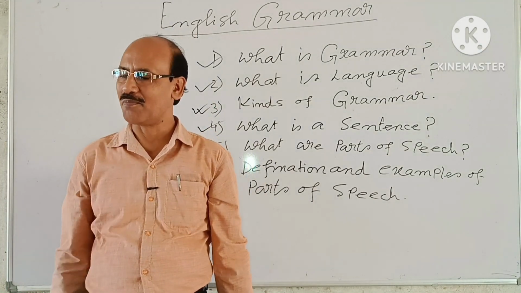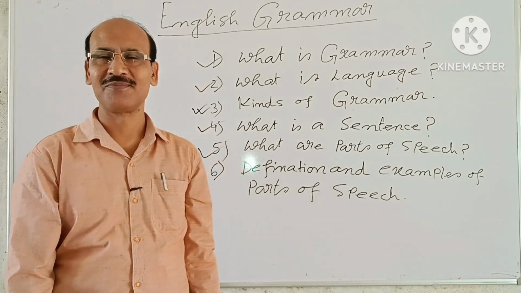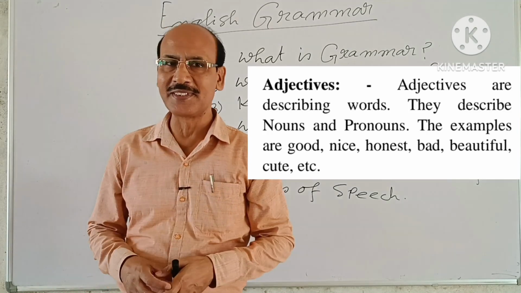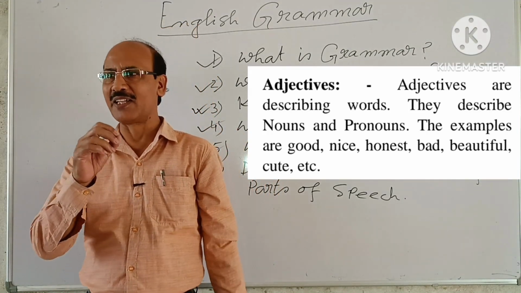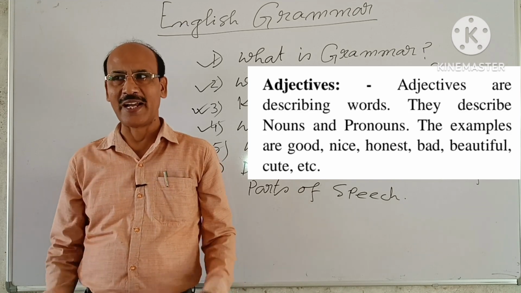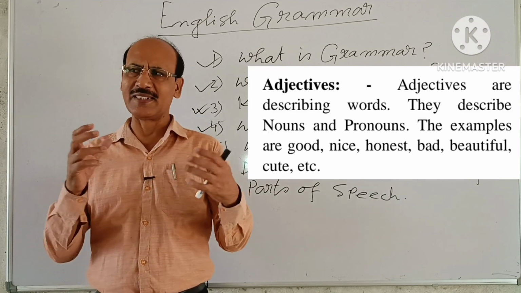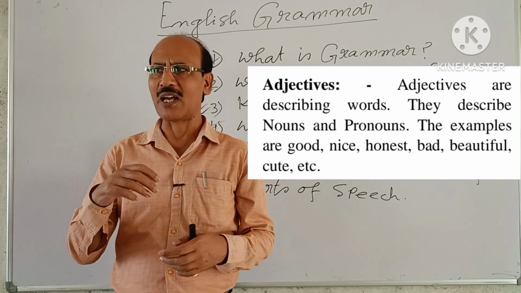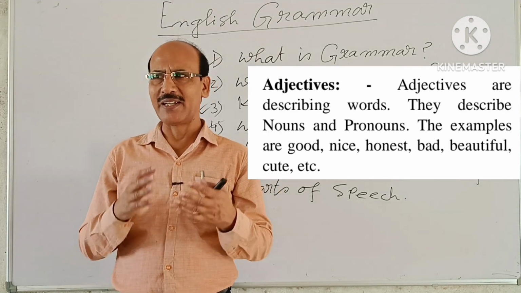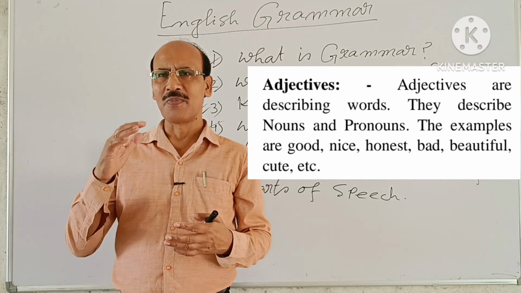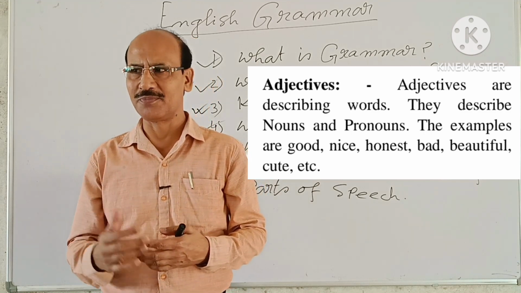Our next part of speech is adjectives. What are adjectives? Adjectives are describing words. They describe nouns and pronouns. So we can say an adjective describes a noun or a pronoun.